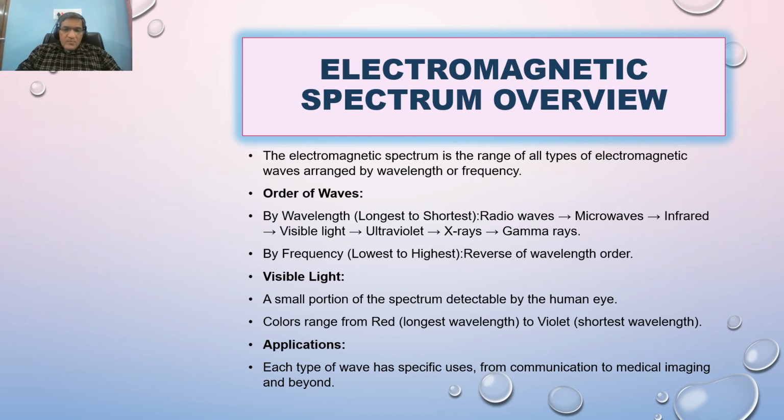In terms of visible light, red is the longest wavelength and violet is the shortest. In terms of frequency, violet has the highest energy and red the lowest. Only because of that, as you have seen, the red signal light in traffic or on railway tracks is used, since it has the longest wavelength. So we can see it from a large distance and take precautions. This is the only reason why we use red light. If it were violet we would have used violet, but here red is the longest wavelength. That's why we use it.